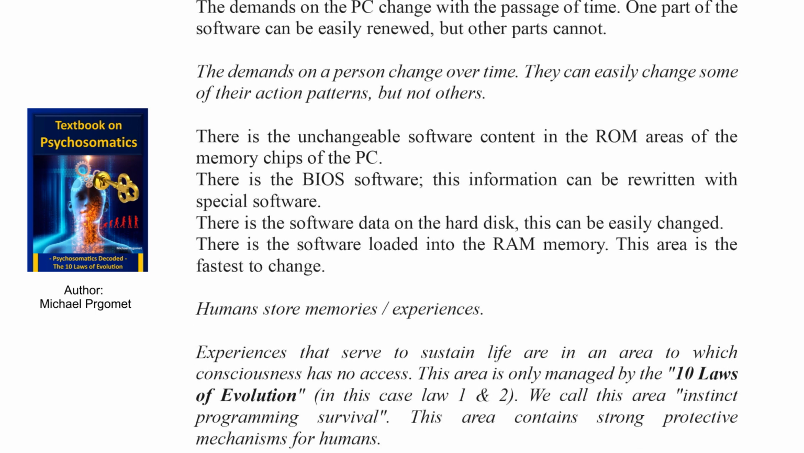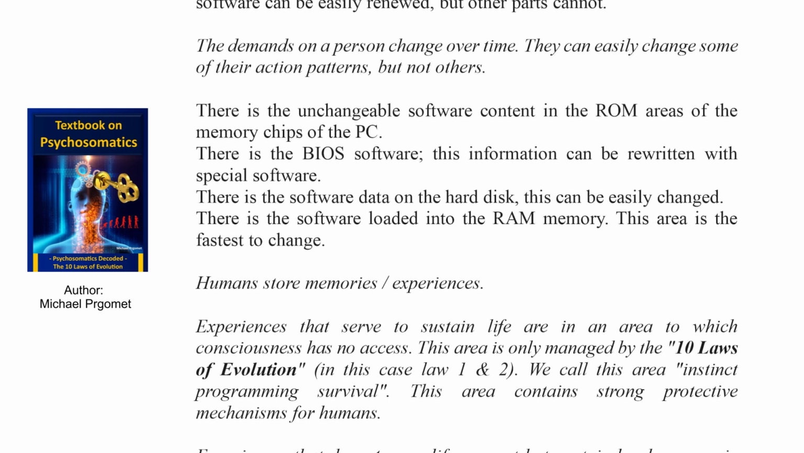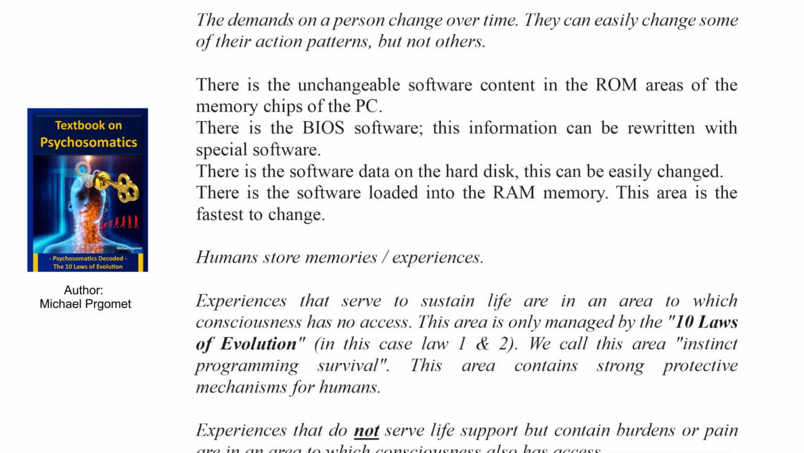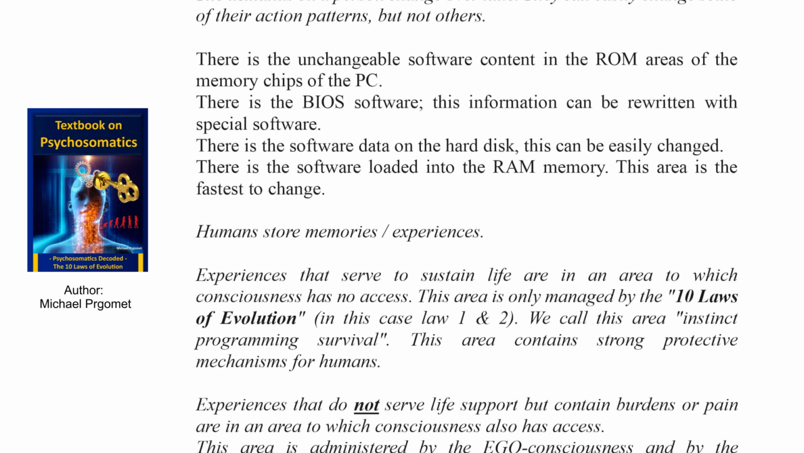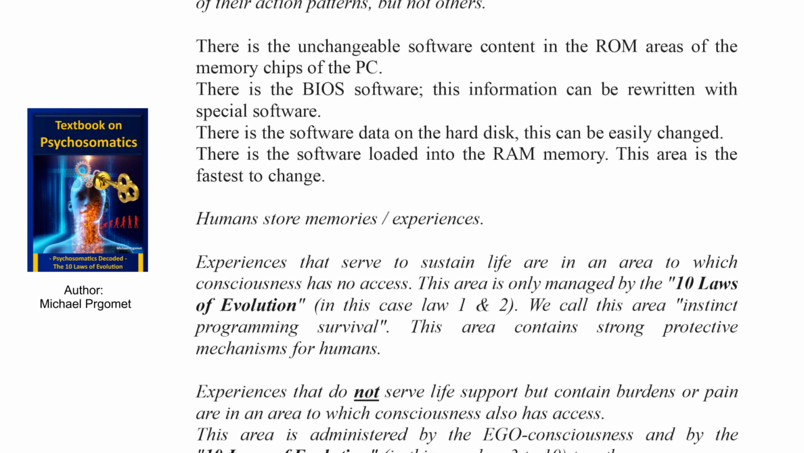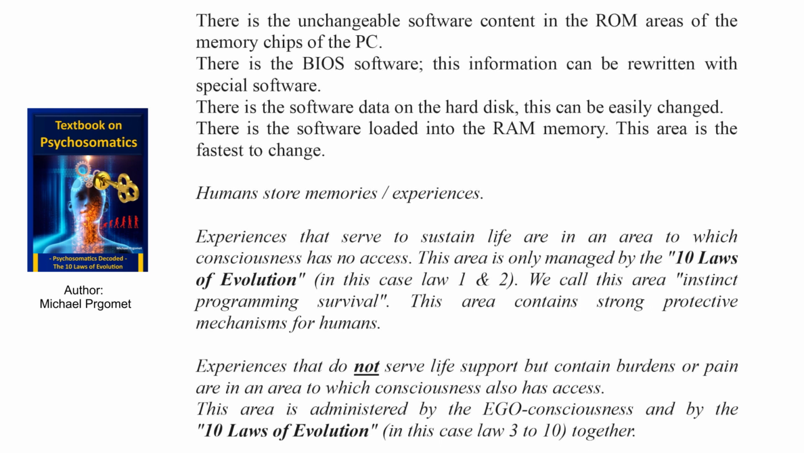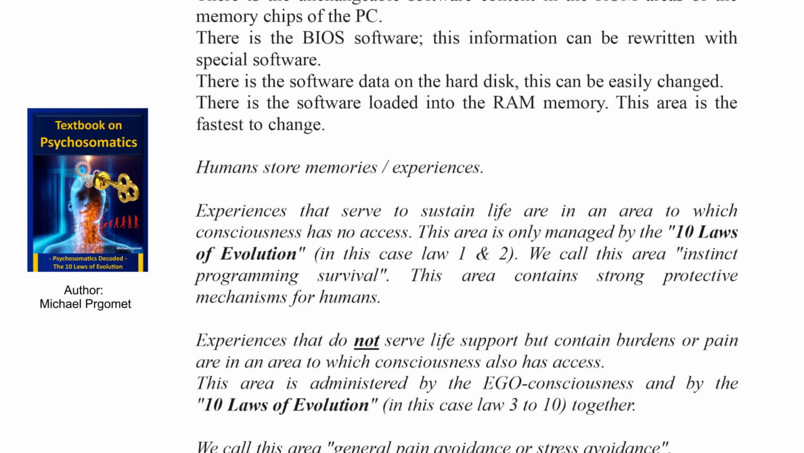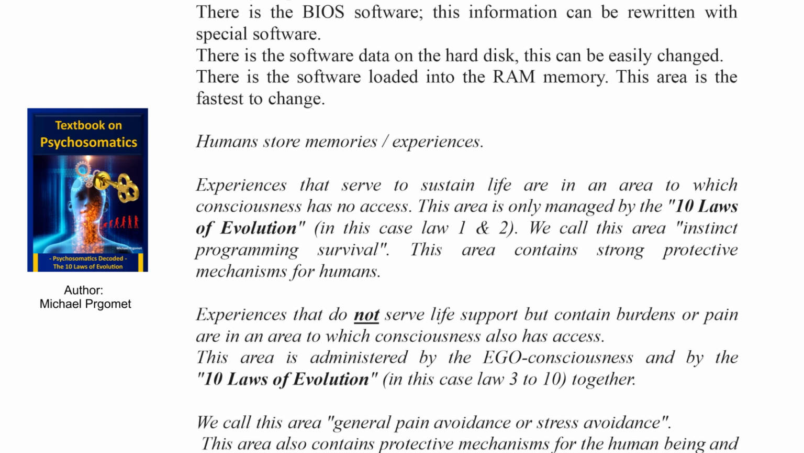This can be easily changed. There is the software loaded into the RAM memory. This area is the fastest to change. Humans store memories, experiences. Experiences that serve to sustain life are in an area to which consciousness has no access. This area is only managed by the 10 laws of evolution, in this case Law 1 and 2. We call this area instinct programming survival. This area contains strong protective mechanisms for humans.